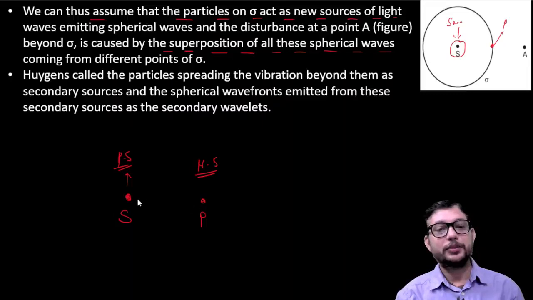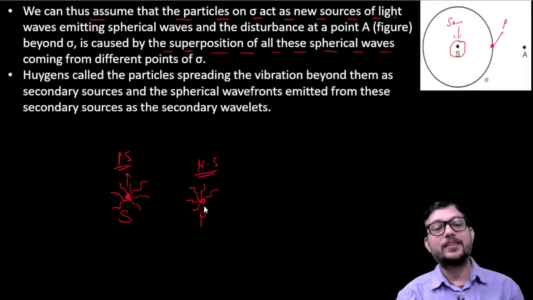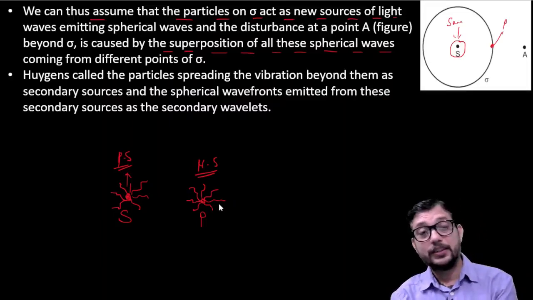And as I told you, from the source in each and every direction the waves emerge, it means at point P also in each and every direction the waves must be going on.